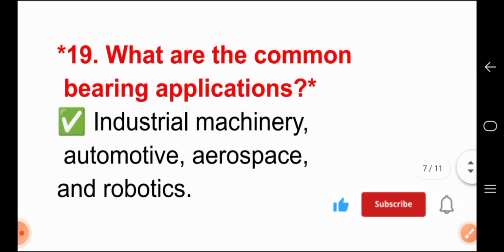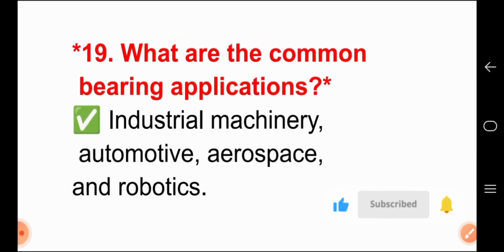Question number 19. What are the common bearing applications? For answer, industrial machinery, automotive, aerospace and robotics.